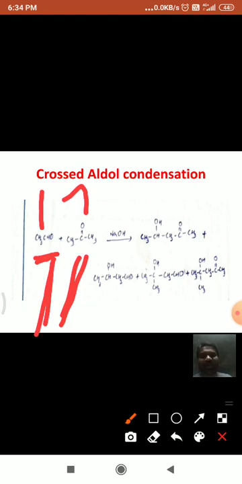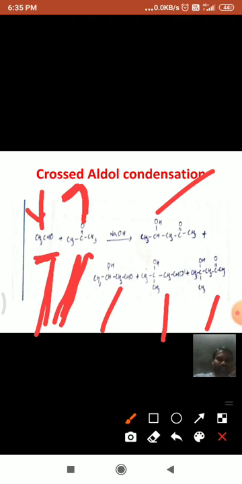In the same way, if the acetone molecule forms a carbanion, the carbanion formed from the acetone can attack one more acetone molecule, or it can attack the carbonyl carbon of the acetaldehyde molecule, so that there is the chance of formation of four products. For example, this is the first one, second one, third one, and fourth one.